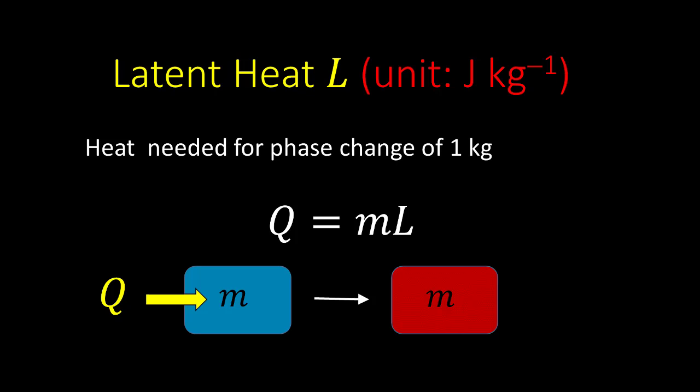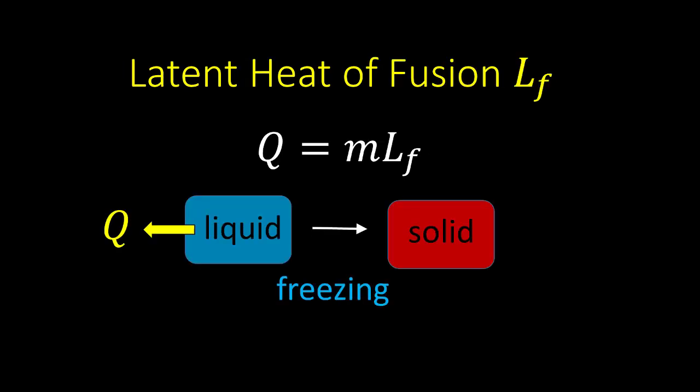Just as heating and cooling are determined by heat capacity, heat transfer during phase change is determined by latent heat, capital L, which is the quantity of heat required for a phase change of 1 kilogram of a substance. So the heat needed for the phase change of a mass m of a substance is Q equals mL. Each transformation between two phases has its own latent heat, which is the same for both directions of transformation.